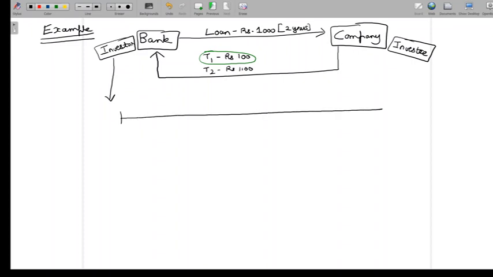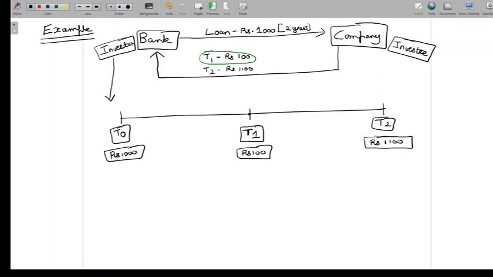Let's draw the timeline. We have T0 and we have T2. But it's important that in the initial discussion itself, we have T1 in the timeline because we know there is going to be a cash flow at T1. Let's put all the cash flows here in the timeline. At T0, we have 1000. And at T1, we are going to have rupees 100. And at T2, we are going to have rupees 1100.